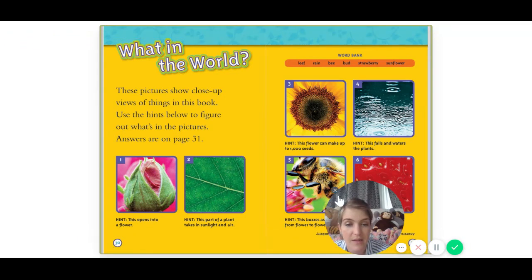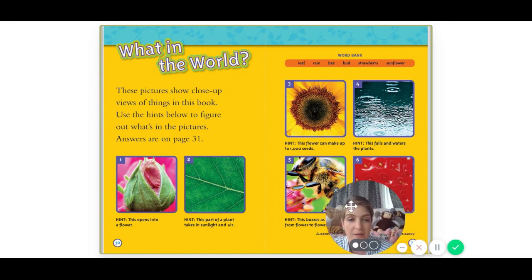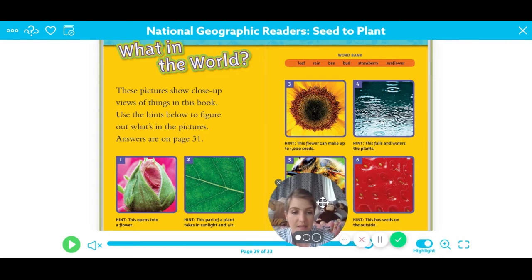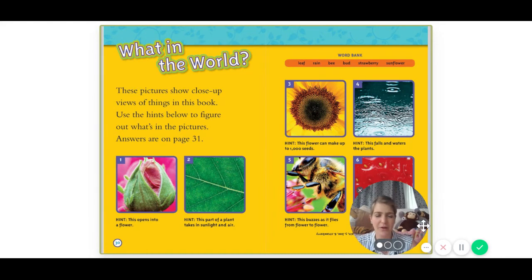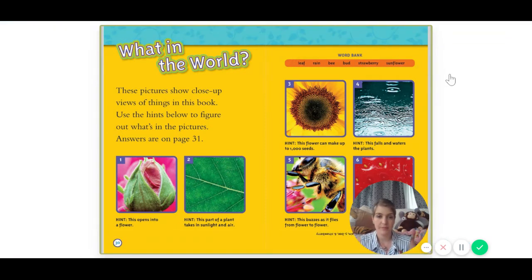Number 5, this buzzes as it flies from flower to flower. And number 6, this has seeds on the outside. All right, so have you already started to think about what each picture is? I'm going to give you some time to think. Remember to look at the words up here to help you.